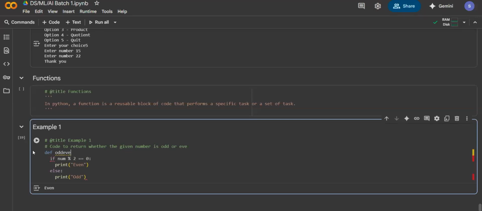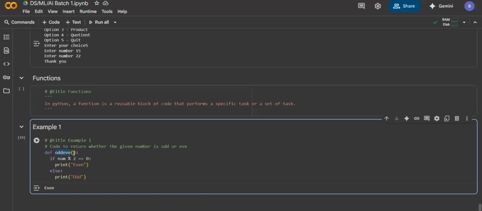Just like a variable name, you cannot start with a number, and you cannot give a space. So let us give the function name as odd_even. And whenever you're defining a function, you have to open and close a bracket, and a colon is a must here. So def odd_even, open and close bracket.